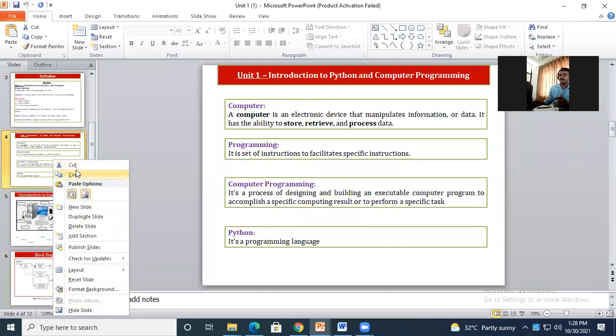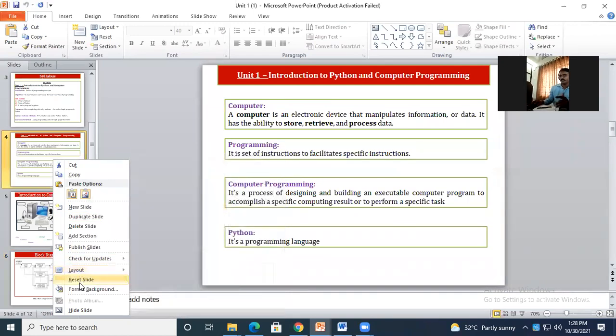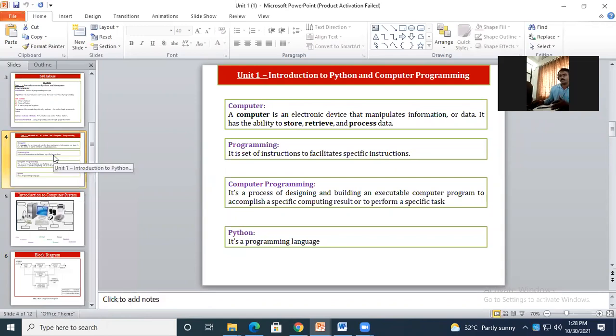राईट क्लिक कशासाठी यूज करतात की त्या स्लाइडच्या प्रॉपर्टीज बघण्यासाठी. मग what are the different properties? I can cut this slide, I can copy it and I can paste it somewhere. I can create a new slide or duplicate slide, delete, add section, publish, check for updates, layout, what are the different layouts for this slide. If I wish to reset the formatting, format background, hide slide and many more options are there. Okay, so for right click, it is said that it should give that object's properties, and for left click, it is said that it should select that particular object.